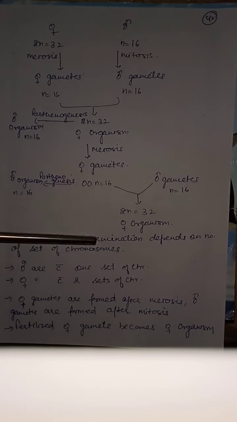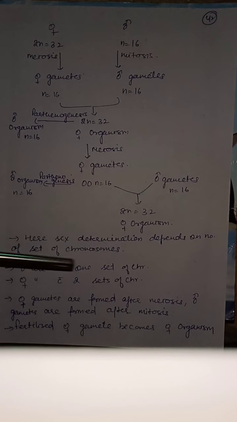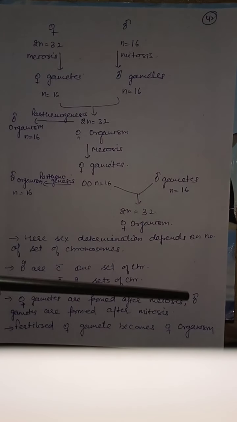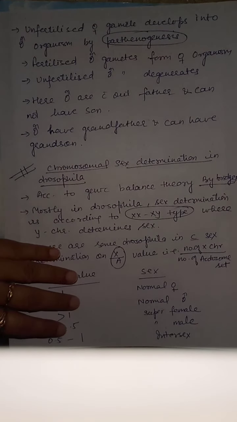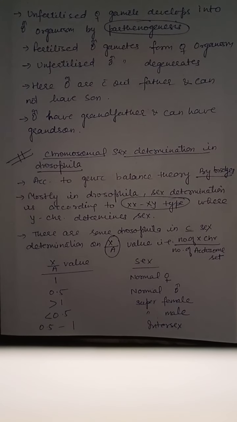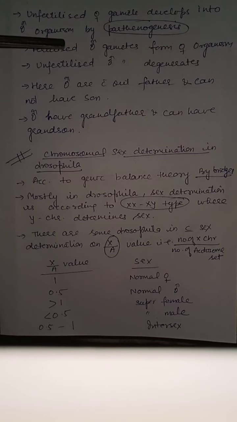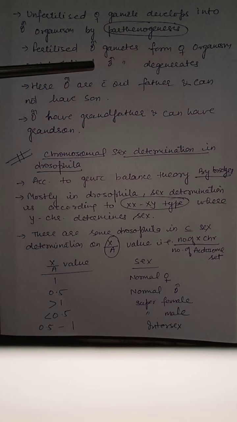Here sex determination depends on number of sets of chromosomes. Male are with one set of chromosome and female are with two sets of chromosome. Female gametes are formed after meiosis and male gametes are formed after mitosis. Fertilized female gamete becomes female organism. Unfertilized female gamete develops into male organism by parthenogenesis. Unfertilized male gametes degenerate.